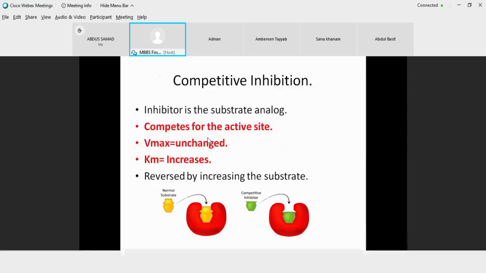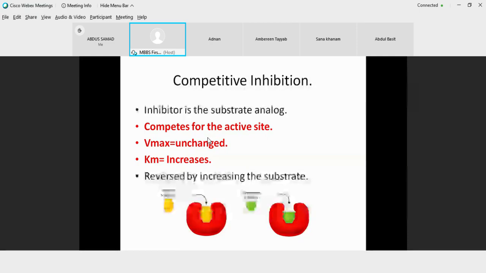Now going on to the competitive inhibition. We said that competitive inhibition is a reversible one. So the condition required for an inhibitor to act as a competitive inhibitor is that it should be a substrate analog, first thing. When you say it's a substrate analog, this means that it is competing for the active site of an enzyme.